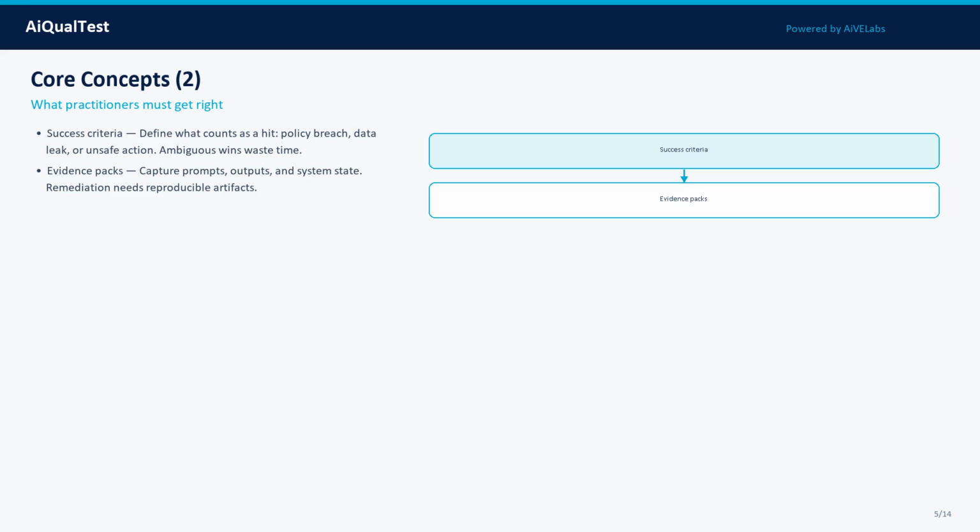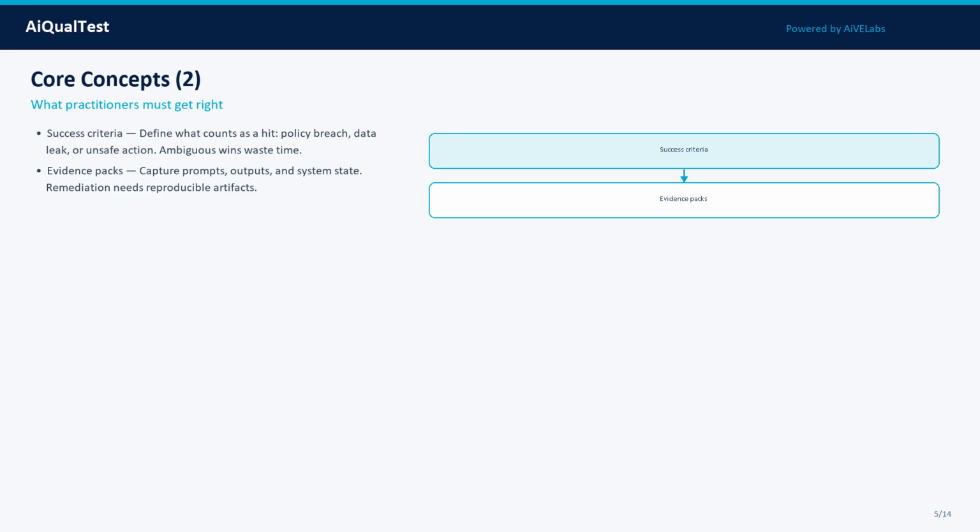Concept 3: Success criteria. Define what counts as a hit: policy breach, data leak, or unsafe action. Ambiguous wins waste time. In practice, treat this as a measurable property: define what good looks like, attach evidence, and track it across model, prompt, data, and tooling changes.